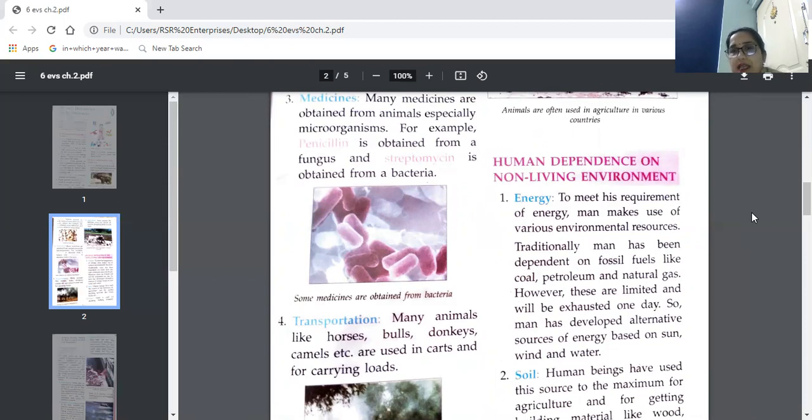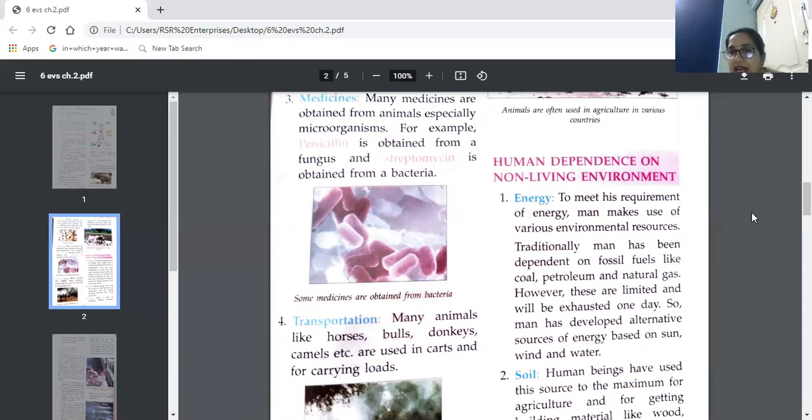However, these are limited and will be exhausted one day. So we need to use them very judiciously, very carefully, so that in future also we can use them.